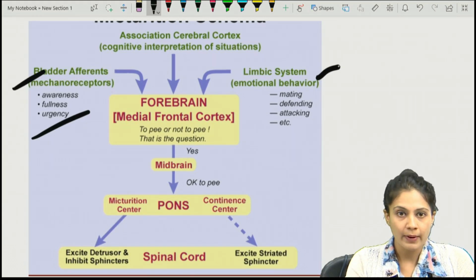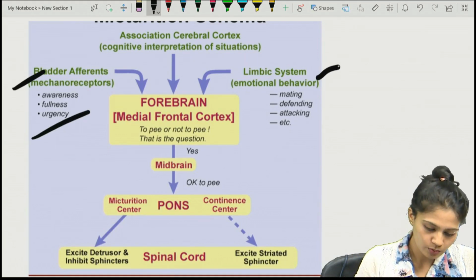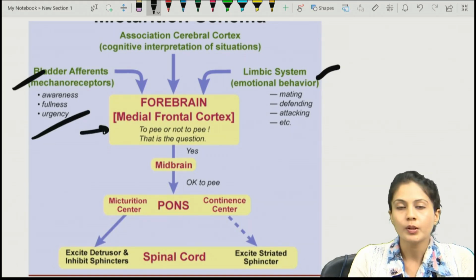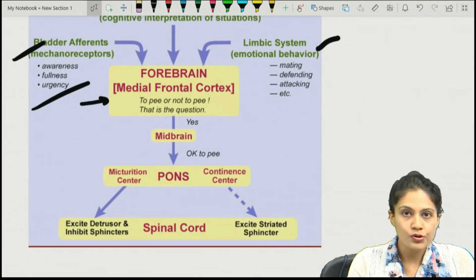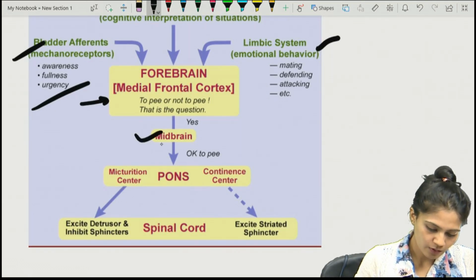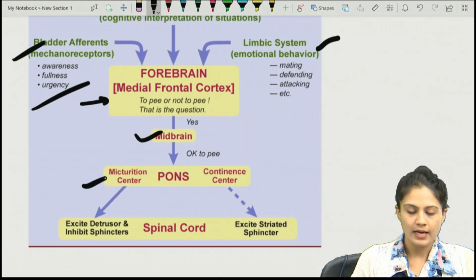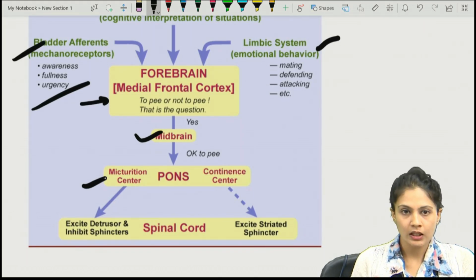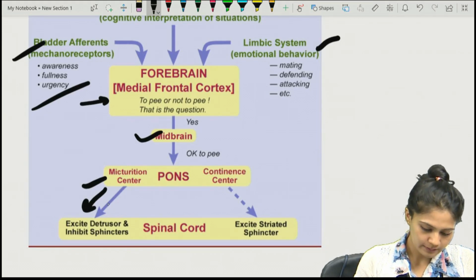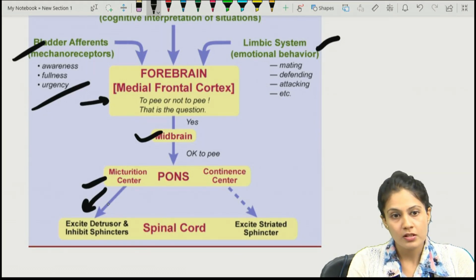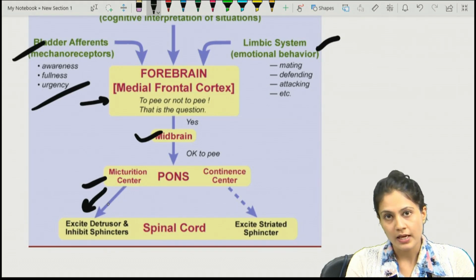Combined, they go to which area of the forebrain? That is the medial frontal cortex. It will decide and give further signals to the midbrain. Then from the midbrain towards the pons, and either one of these pathways will be stimulated. If the signal is for micturition, this pathway will activate, excite the detrusor muscle and inhibit the sphincters. That means the sphincter will open up and micturition will take place.